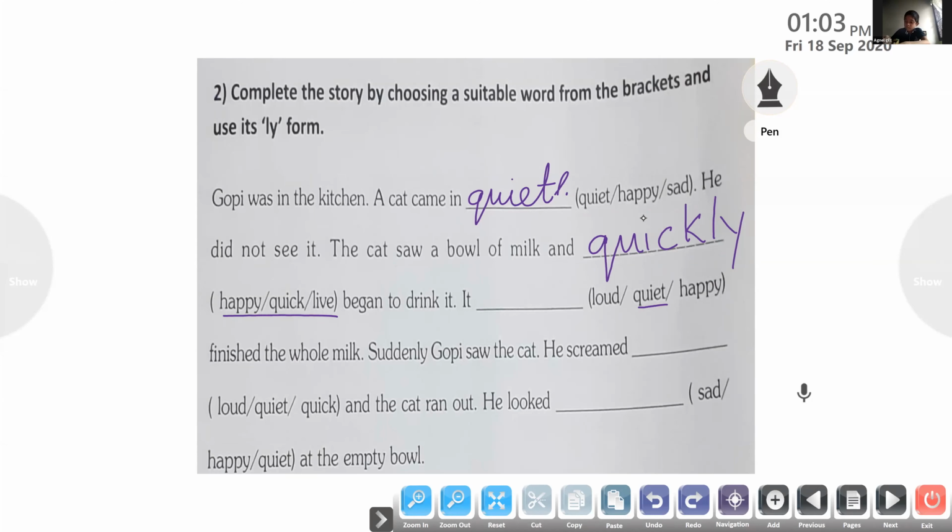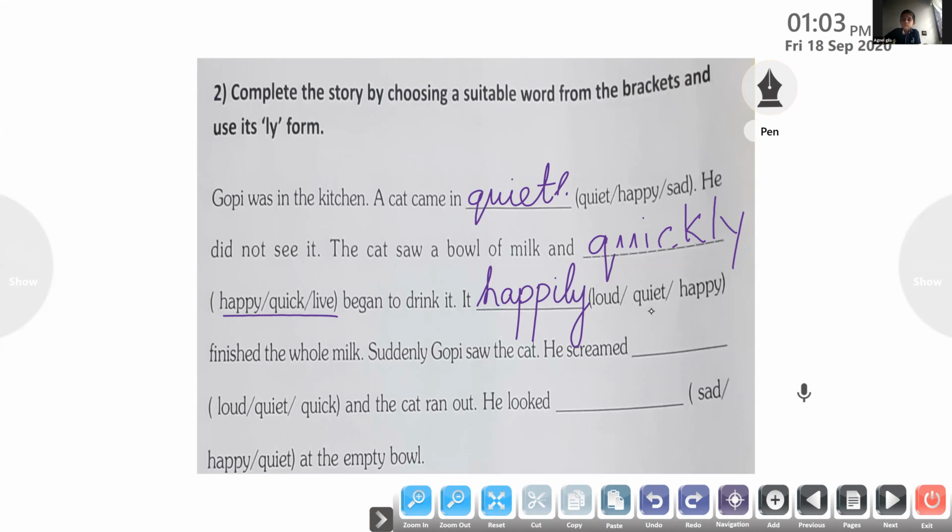Okay, so it began to, here children, you can make the change here. The cat saw the bowl of milk and quickly began to drink it. It dash finished the whole milk. So what do we have to write here? Eat. Quietly, or we can write happily. Happily will do. It happily finished the whole milk, okay? Write it, children.